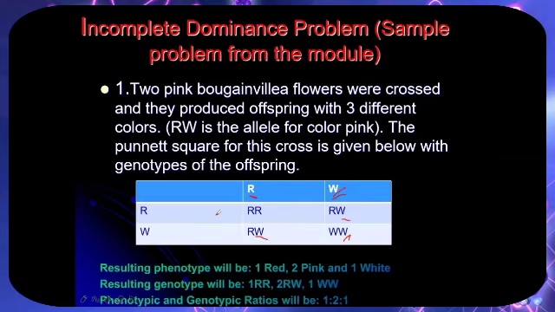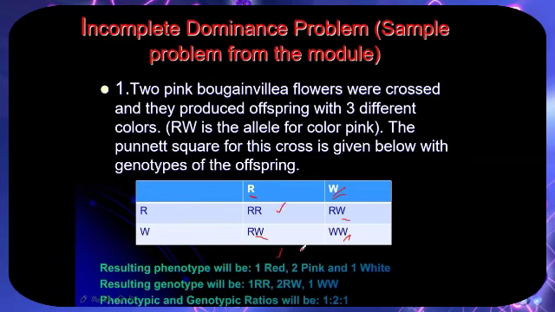I choose another problem from your module. 2 pink bougainvillea flowers were crossed and they produced offspring with 3 different colors. RW is the allele for color pink. The Punnett square for this is given below. So RW, these are 2 pink flowers. We have 1 red.